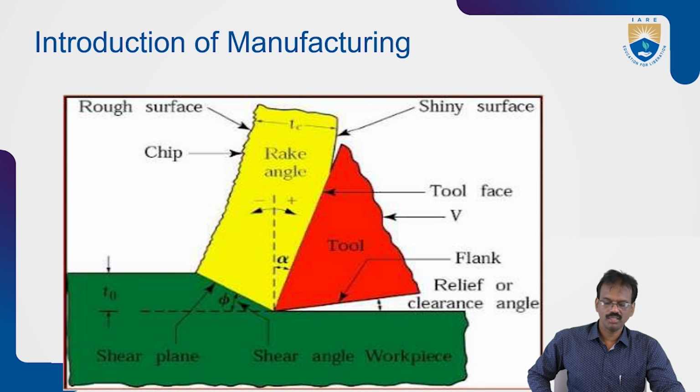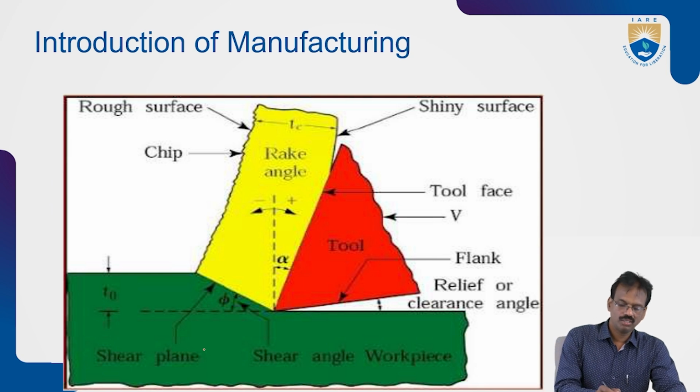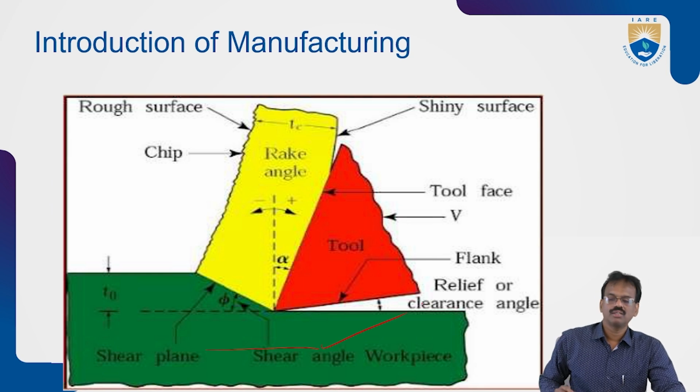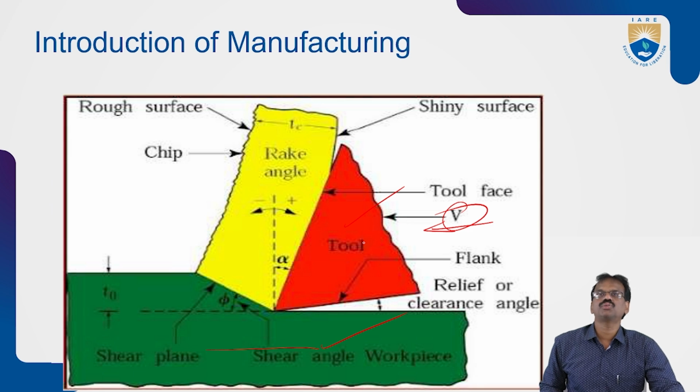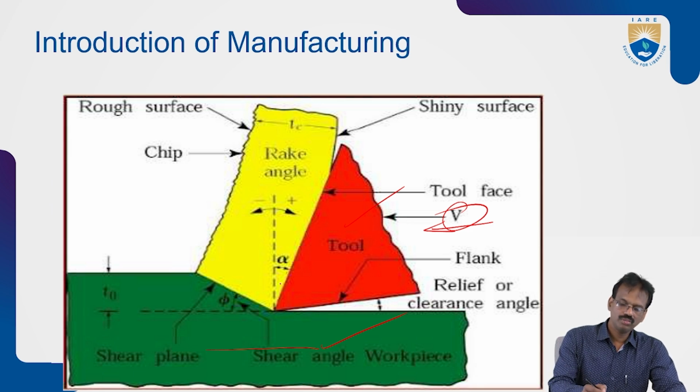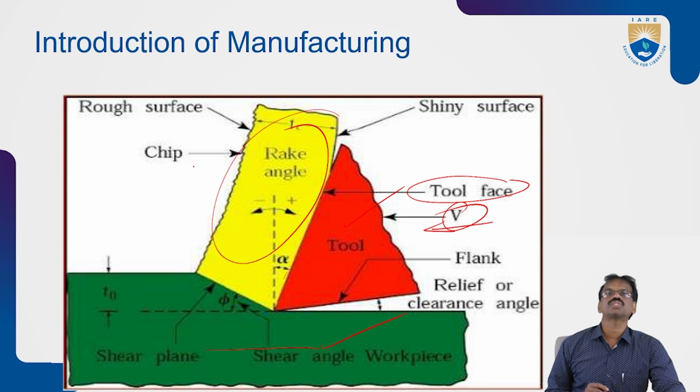So this is a very basic diagram for machining. Here, this is the workpiece. You can see the tool is advancing in this direction. V represents the velocity of the tool. This is the tool face. On this tool face, the unwanted material will be removed in the form of chips. So this is nothing but a chip.